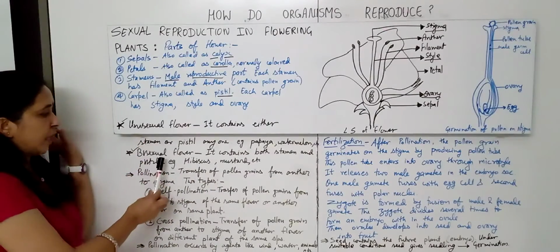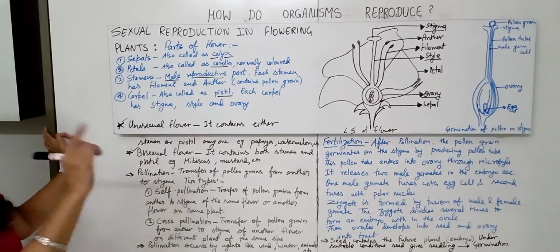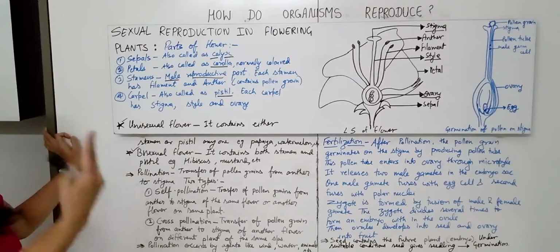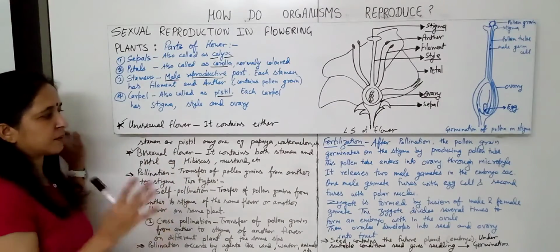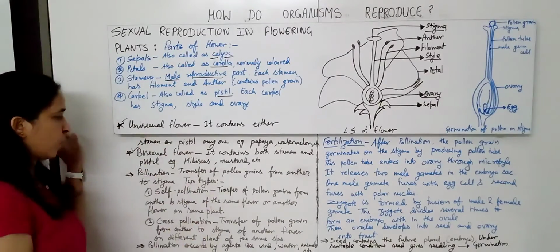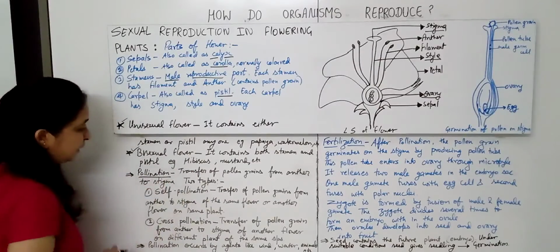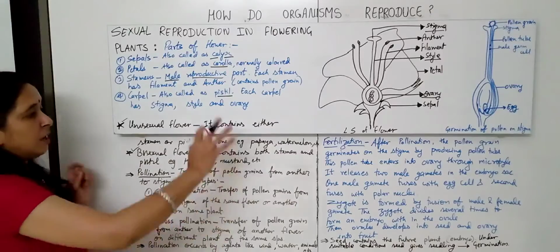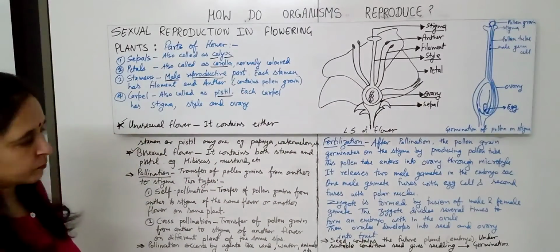So unisexual and bisexual flowers. Right? So unisexual when only one, stamen or pistil, is present. In the case of bisexual, when both reproductive parts are present, male as well as female. Now, another term which you should know is pollination, because that is the main part. After this only the fertilization will take place in the flowers.